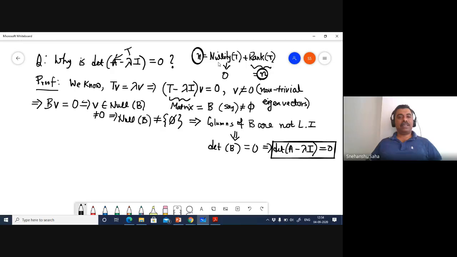So this is the reason that for a linear transformation with a non-trivial set of eigenvectors, your characteristic polynomial has to be set equal to 0 by virtue of this operator, the determinant. At this point of time, I would also like to tell you that determinant is nothing but a linear operator. But we will talk about determinants at the very end, not now.